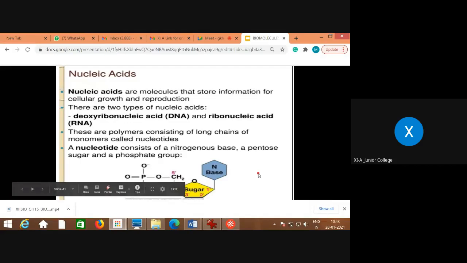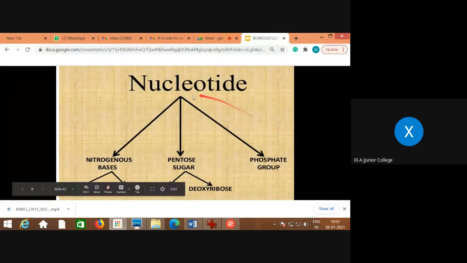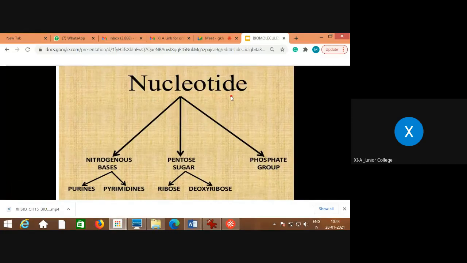Now you can see very clearly in this diagram numbers 1, 2, 3, 4 and 5 are given, right? These 5 numbers show the number of carbon atoms present in the sugar. Pentose is what? 5-carbon sugar. We have studied the carbohydrates, different types, isn't it? So this is the simplest form with which you can remember what the nucleotides contain. This is the diagrammatic representation: pentose sugar, nitrogen base and phosphate group.